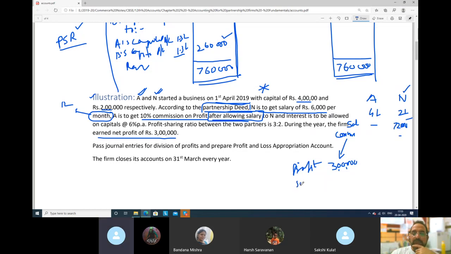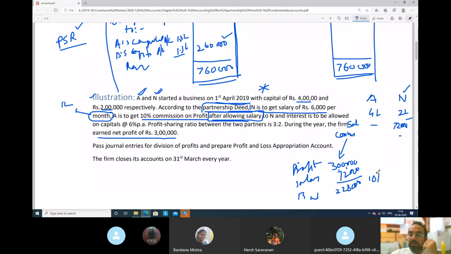And salary to N is how much? 72,000 rupees. Guys, please be silent, please. So balance amount is how much? 2,28,000 rupees. So he will get 10% of 2,28,000 rupees. I'll explain once again.